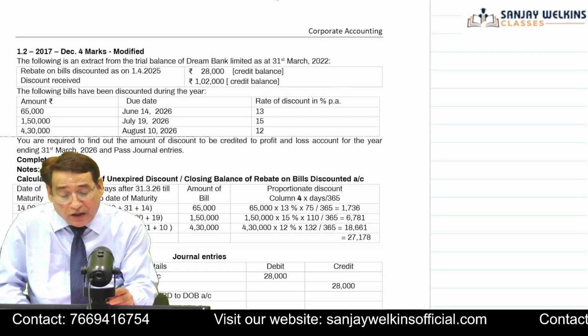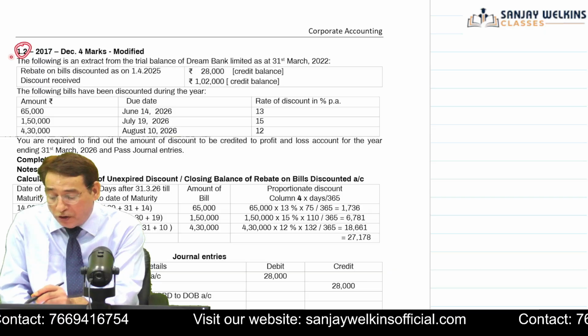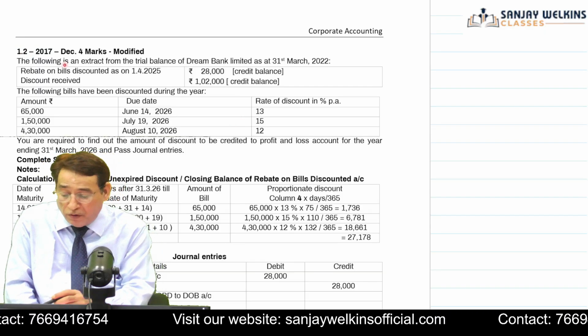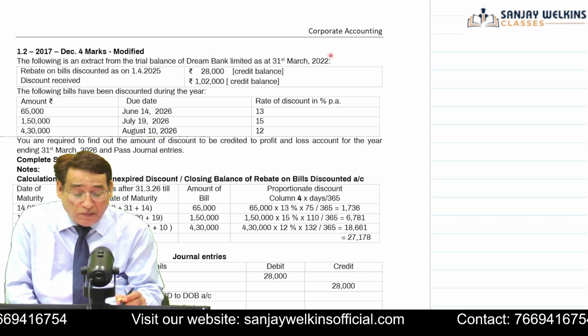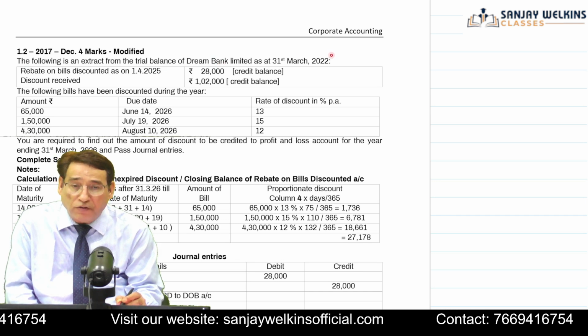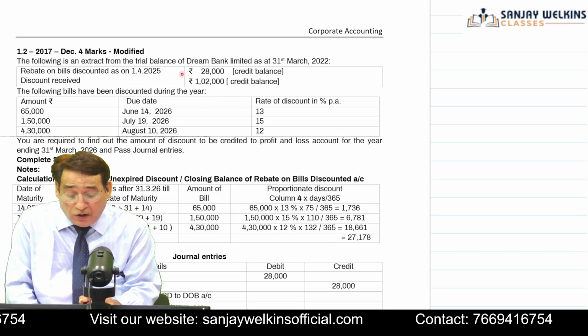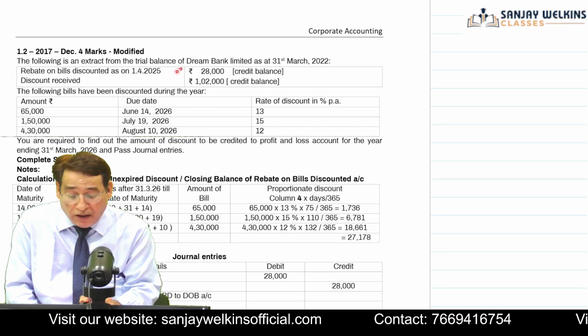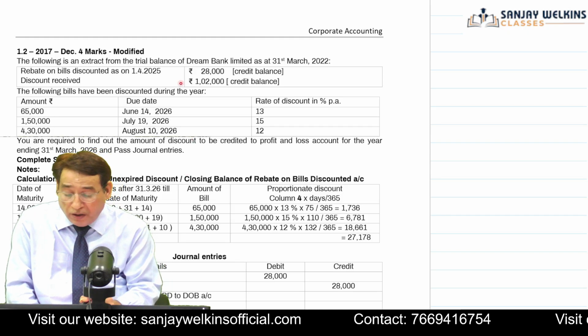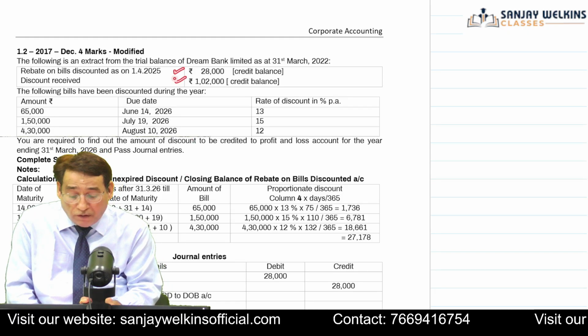Now, after having completed this one, we shall move over to question number 1.2. Let's see what's given over here. The following is an extract from the trial balance of Dream Bank Limited on 31st of March 2022. And you are being given that rebate on bills discount account in the beginning is actually 28,000. You have received a discount of 1,02,000.